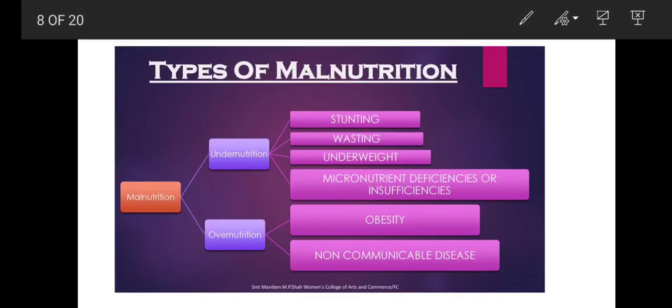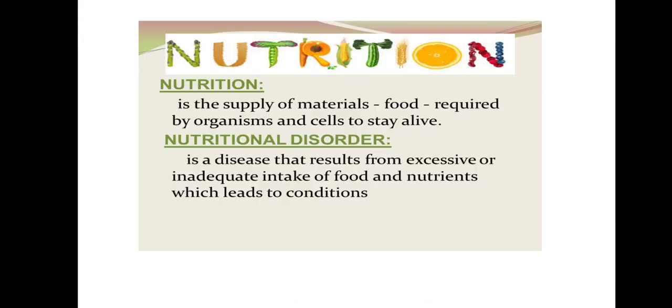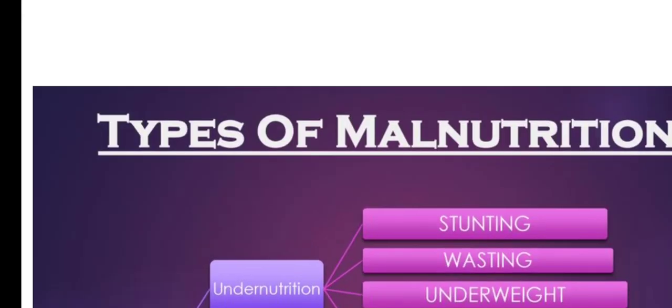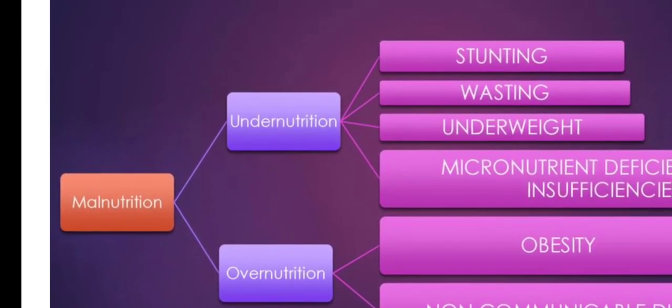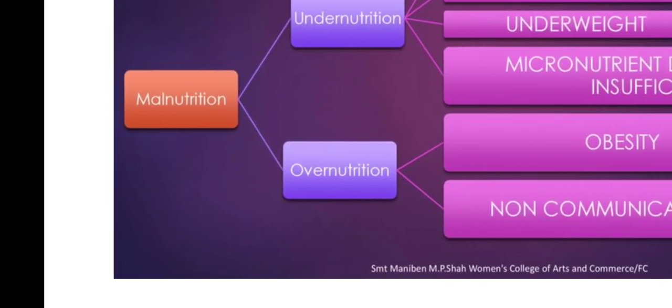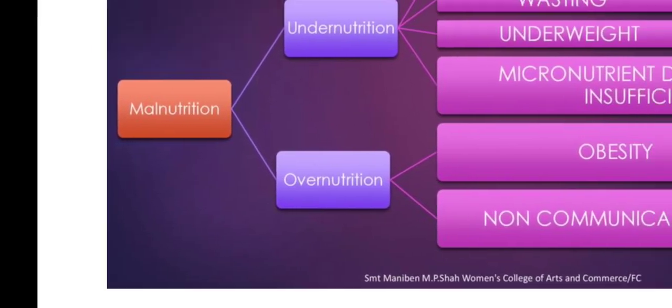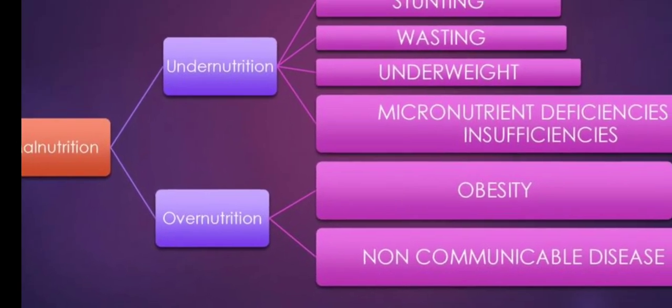Okay, so first of all we can say malnutrition. Malnutrition actually includes undernutrition and overnutrition. Malnutrition, mal means that there is an abnormal amount of nutrition. Undernutrition means that the person is not consuming an appropriate amount of nutrients, and overnutrition means that the person is consuming more nutrition.